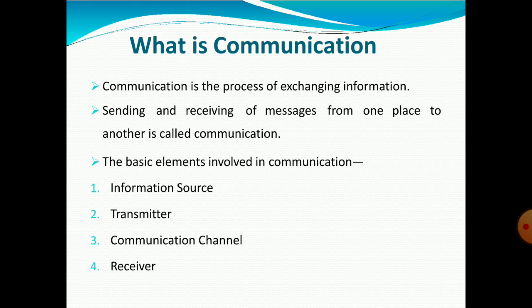The transmitter transmits that data through a communication channel. The channel passes that information from one point to another. It can be a wireless channel, a wired channel, any kind of channel. The receiver receives the data from the communication channel and gives it to the destination point.